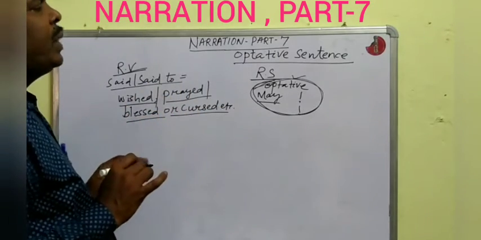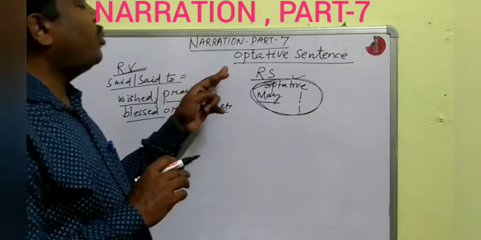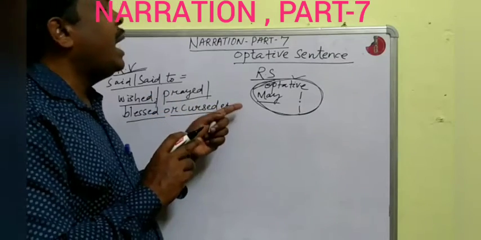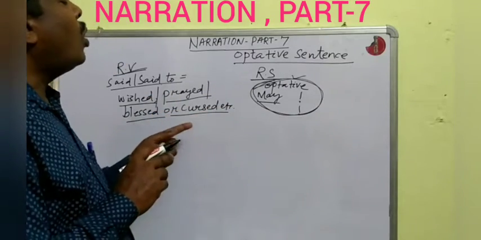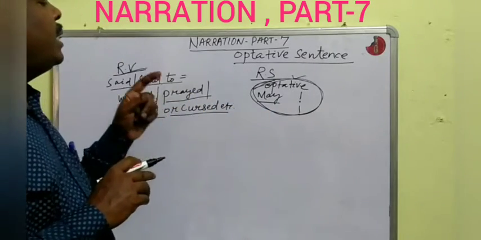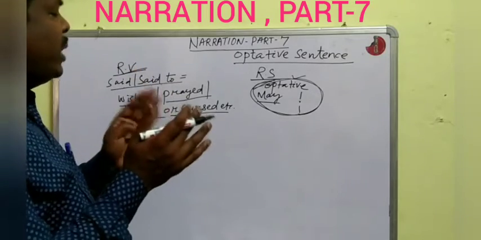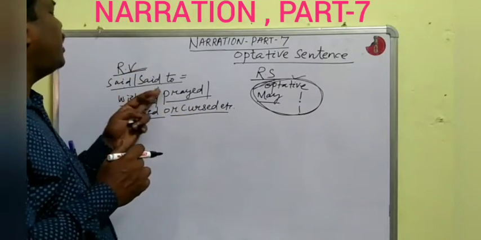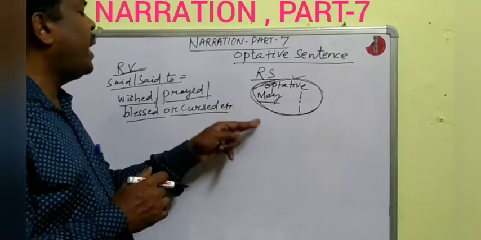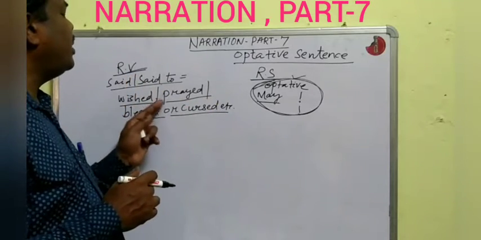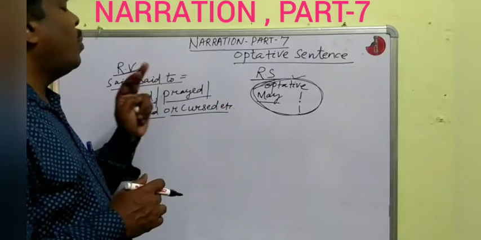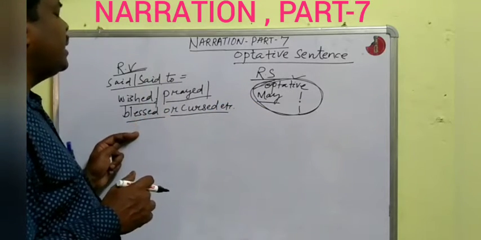Is it clear? If you see the reported speech is an optative sentence, meaning it starts with may and ends in an exclamation sign, or sometimes the may is understood and it ends in an exclamation sign, and the sentence expresses a wish, then the reporting verb said or said to will be changed to wished. If the sentence expresses a prayer, then the reporting verb will be changed into prayed. If the optative sentence expresses a blessing, then it will be changed into blessed, like this.